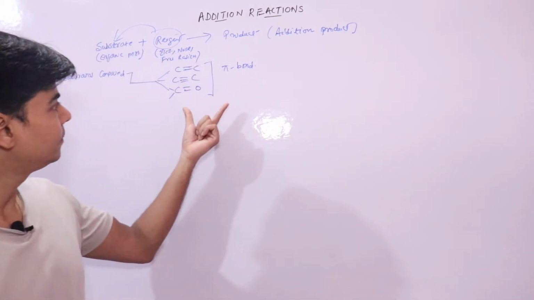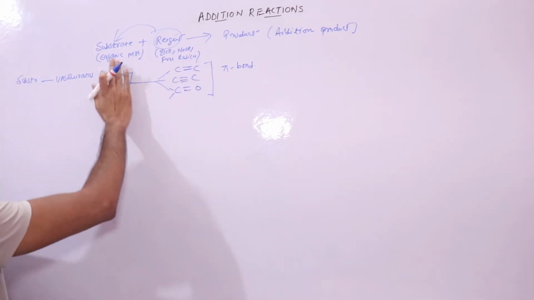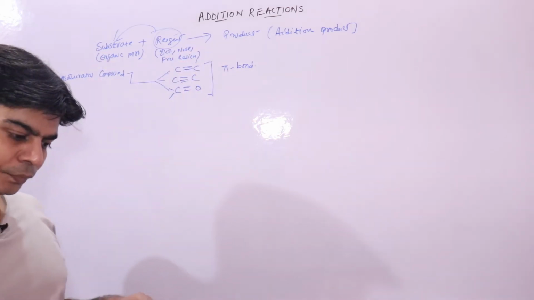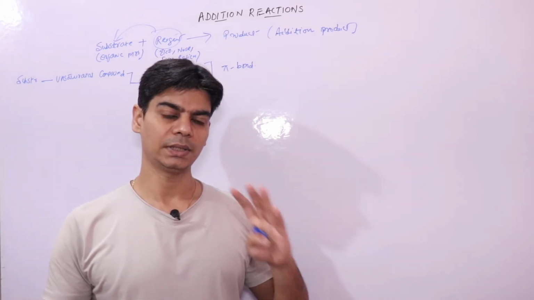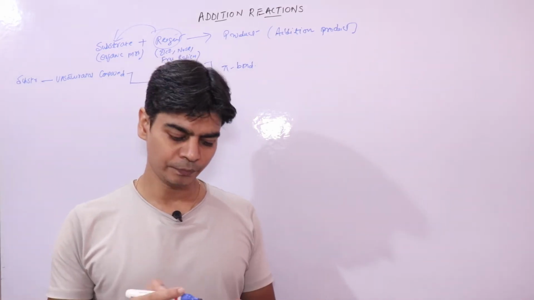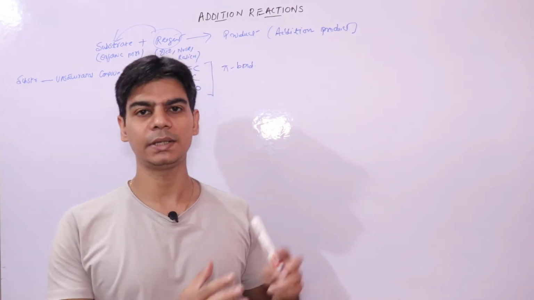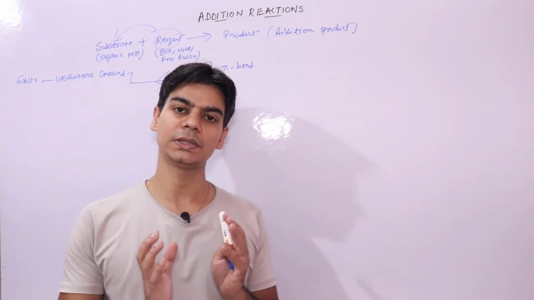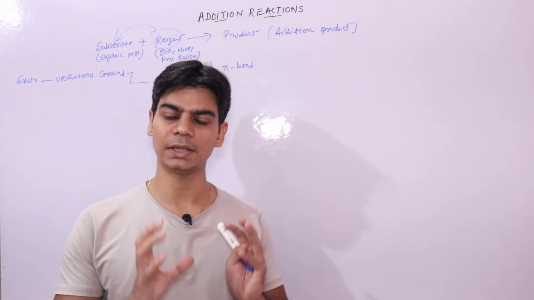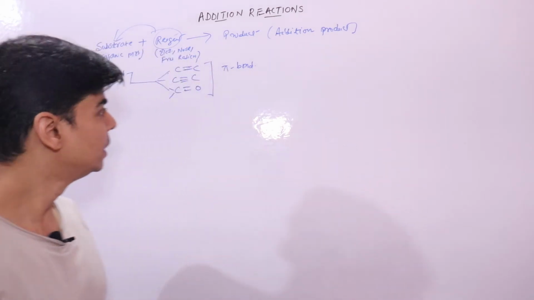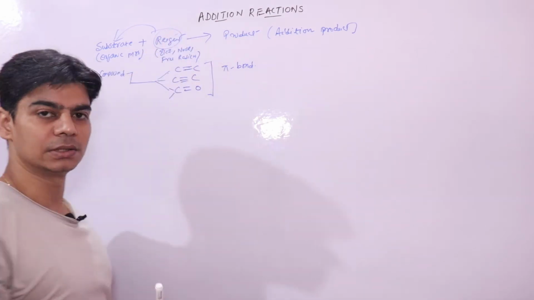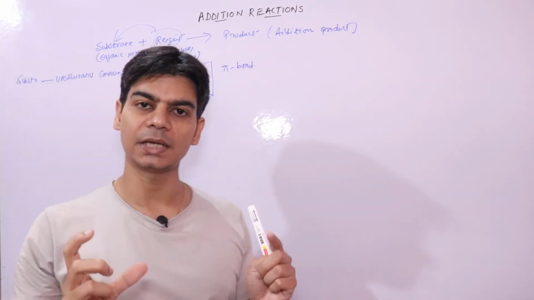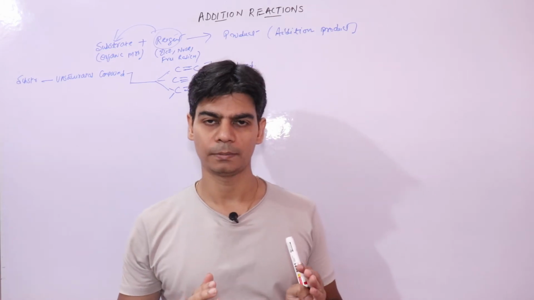Since I said that all the substrate molecules that undergo addition reactions have one common thing, that is they have a pi bond. That is why addition reactions happen only in case of unsaturated compounds, because it is only unsaturated compounds that contain pi bonds. So when a pi bond is broken, this reagent will get added at the site of cleavage of the pi bond.